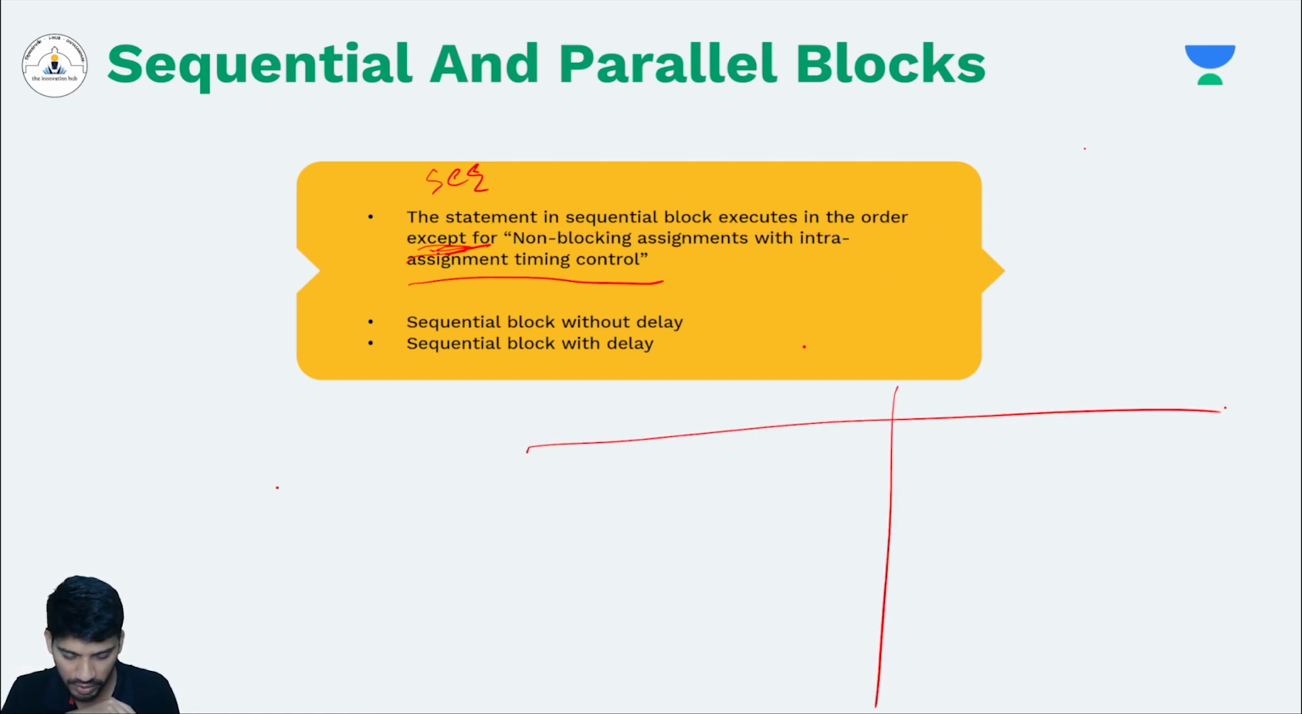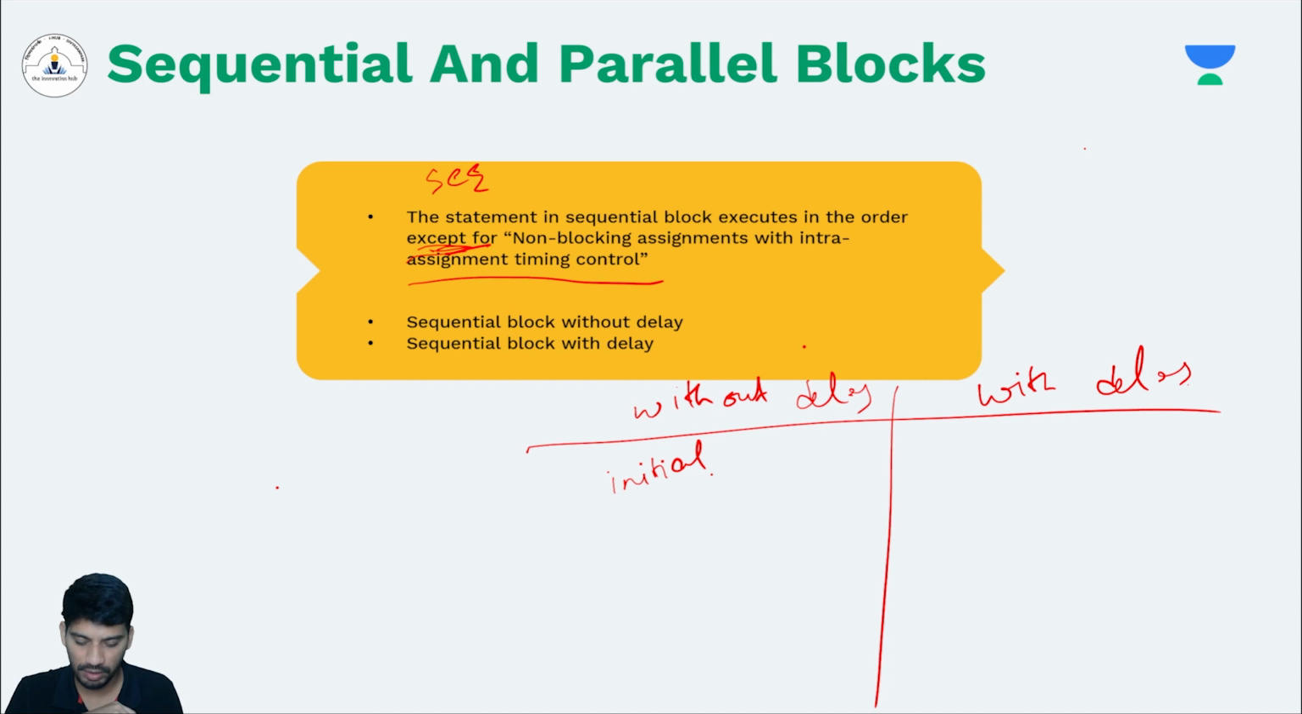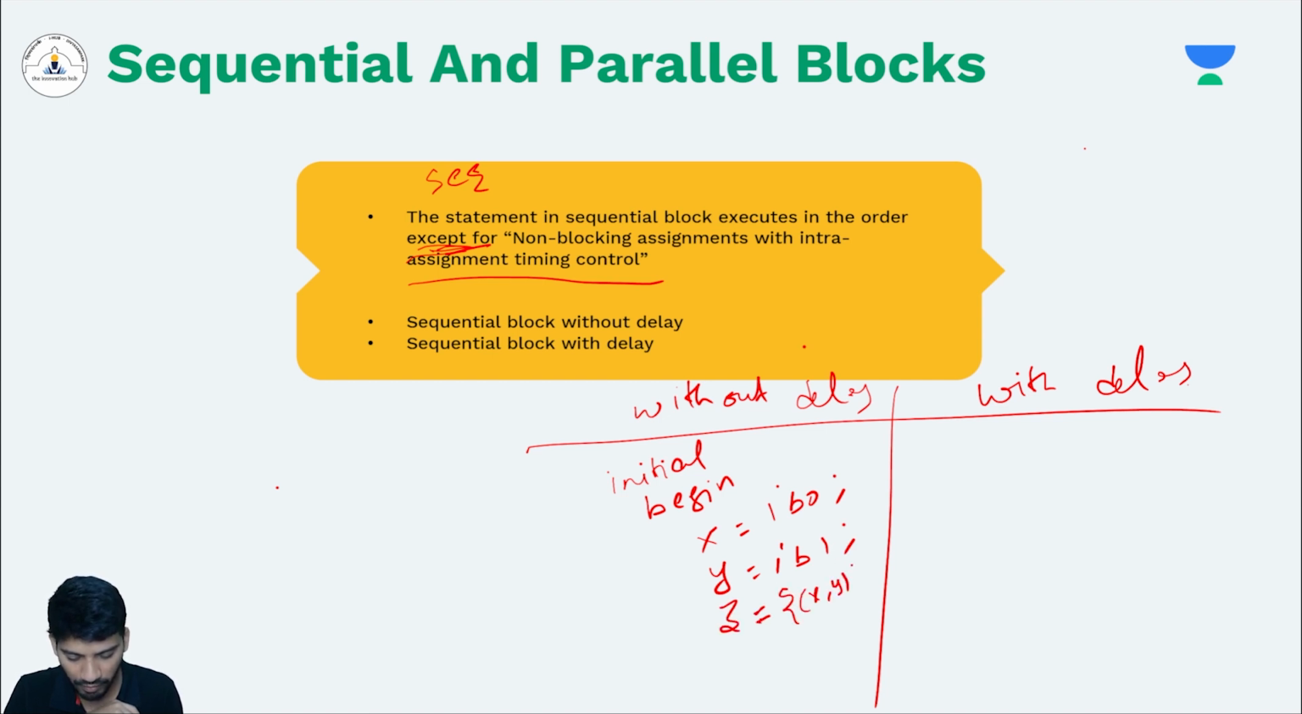So let's take this without delay, and we'll see what happens, and with delay, we'll see what happens. I'm in the initial block, using begin and end, which means this is a sequential block. Inside the sequential block, I'm assigning x equals 1'b0, y equals 1'b1, z equals the concatenation of x, y. Let's say t equals the concatenation of y, x.